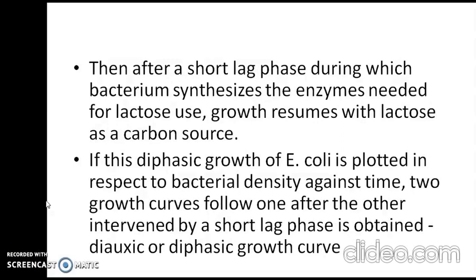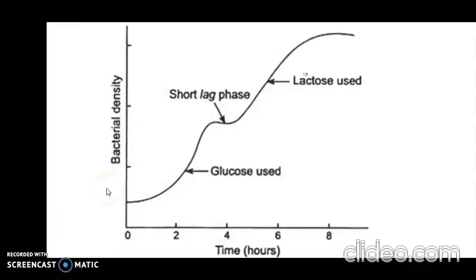If this diphasic growth of E. coli is plotted with respect to bacterial density against time, two growth curves follow one after the other, intervened by a short lag phase, and this is termed the diauxic or diphasic growth curve. And this graph represents the diauxic or the diphasic growth curve of E. coli grown in a mixture of glucose and lactose.